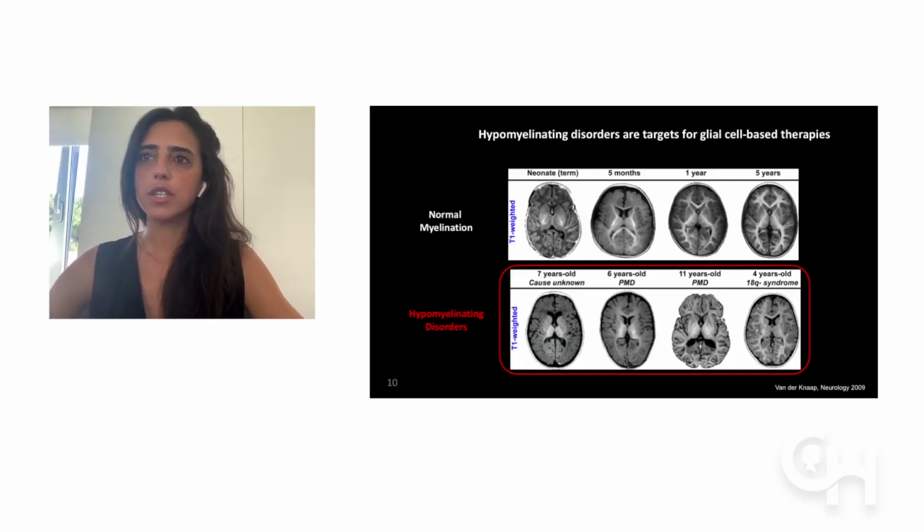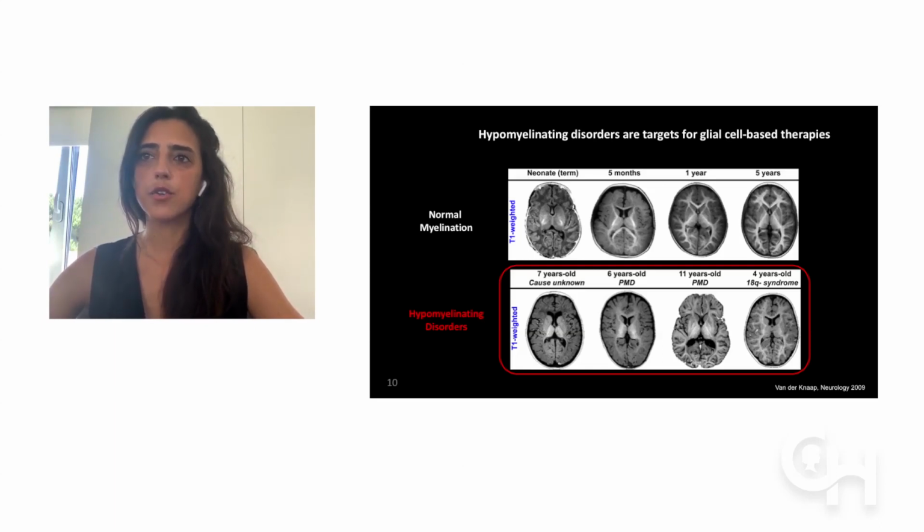So now I want to start by making a context within hypomyelinating disorders and how we could use these cells for treatments. First, I want to start by showing you how myelination is impaired in Pelizaeus-Merzbacher disease, as you know, and other myelin disorders using MRI. And for that, we want to start with normal myelination.